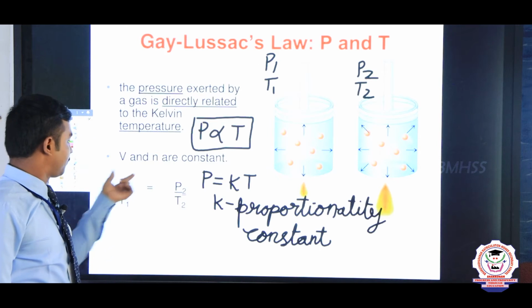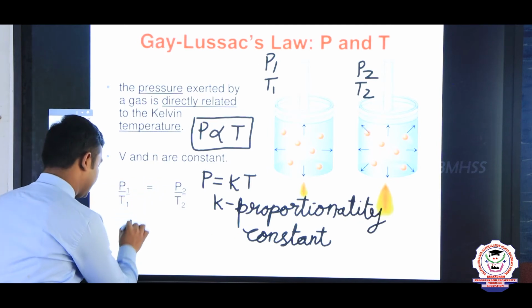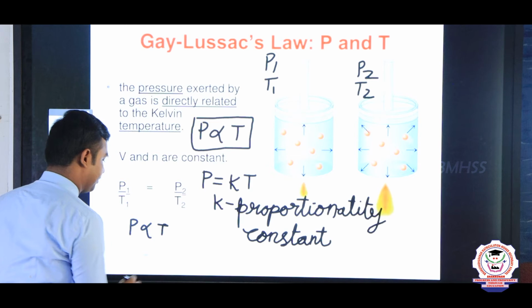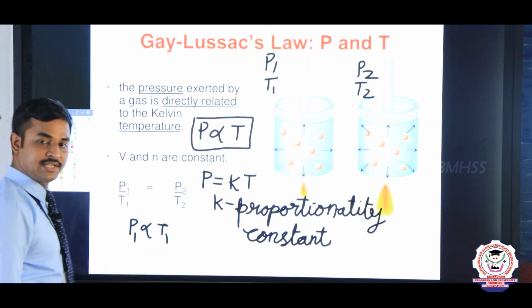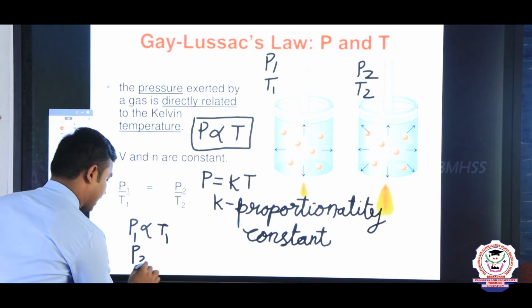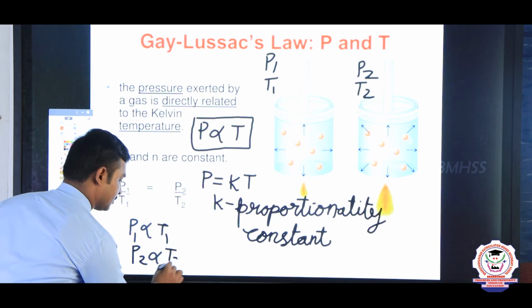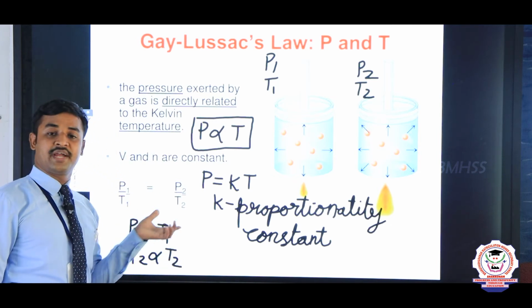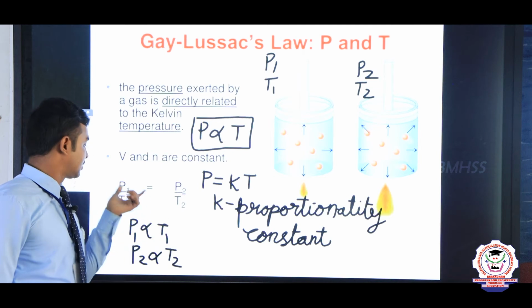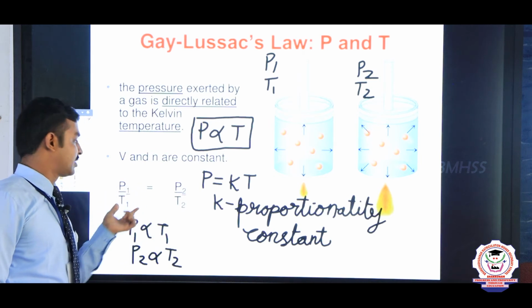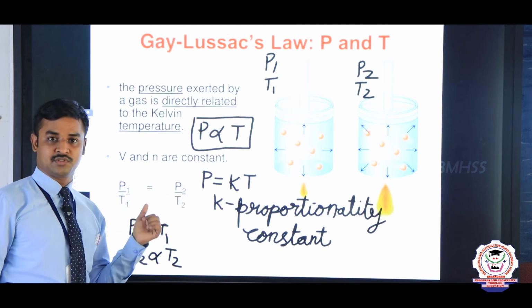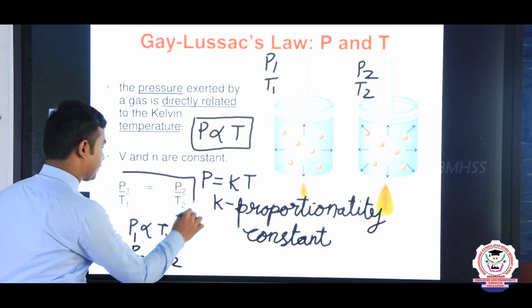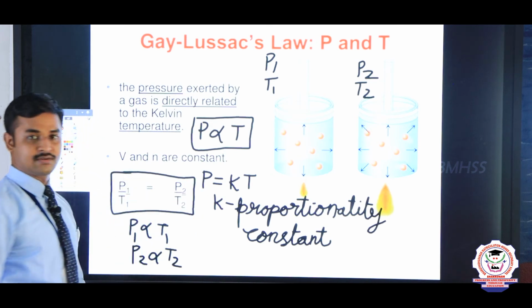The general formula can be written as P directly proportional to T, meaning P1 proportional to T1 and P2 proportional to T2. It can be combined in a single equation: P1 divided by T1 equals P2 divided by T2. This is the mathematical representation of Gay-Lussac's law.